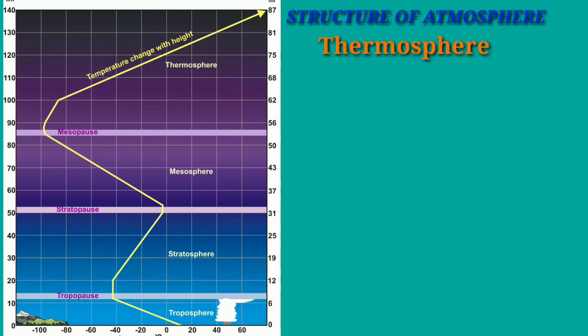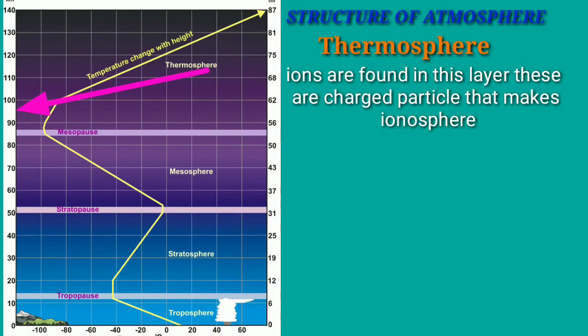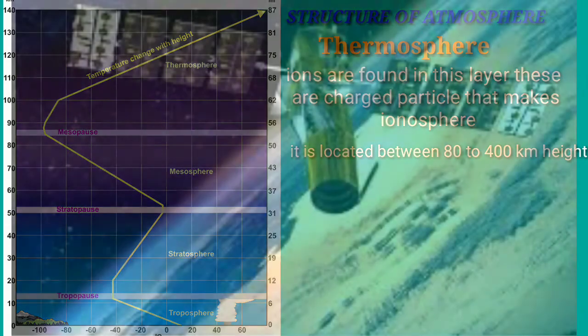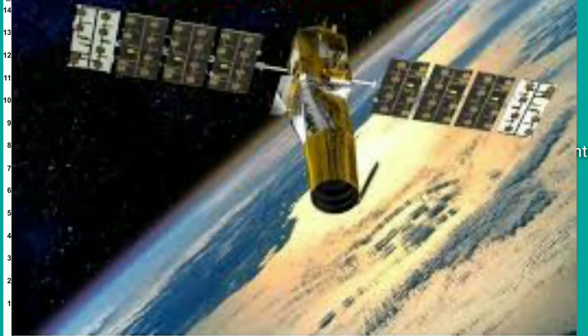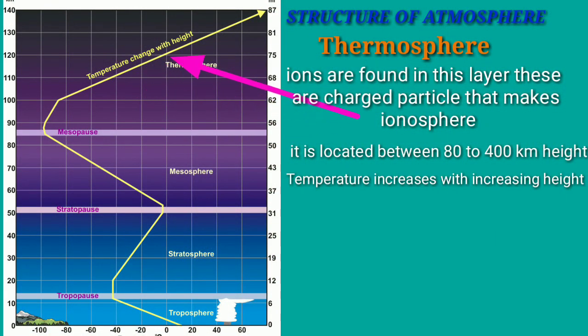The layer above the mesopause is thermosphere, and this is the area where ions are found. These are charged particles and they make the ionosphere. It is located between 80 to 400 km above the mesopause, and it is very important because these particles make radio transmission possible. In this layer, temperature starts increasing with increasing height. This layer gradually merges into the external space and we know very little about this exosphere layer.